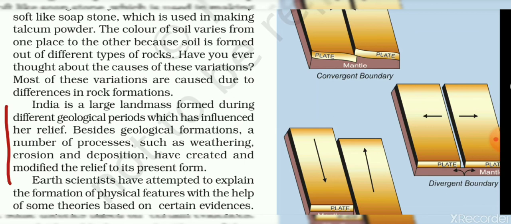Now you might be thinking, what is weathering, erosion and deposition? So I should make it clear. Weathering means change in weather because of the effect of the sun, air or wind. Erosion means removal of soil by fast blowing of wind and running water, while deposition means a natural process by which a layer of soil or sediment is placed over the earth's surface.